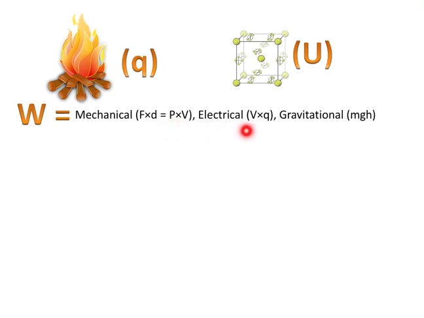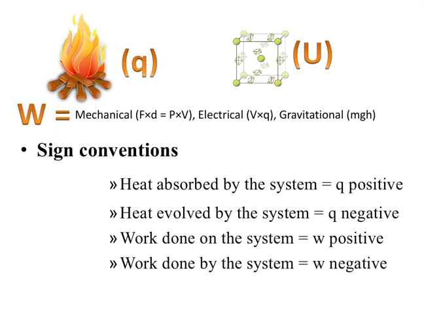Then electrical work done is equal to potential into Q, that is charge, and gravitational work done is equal to mass into acceleration due to gravity into height. These are all the work done. Here you can note that Q, that is heat energy, and W are path functions, whereas internal energy is a state function. Many students get confused about the sign convention between physics and chemistry.